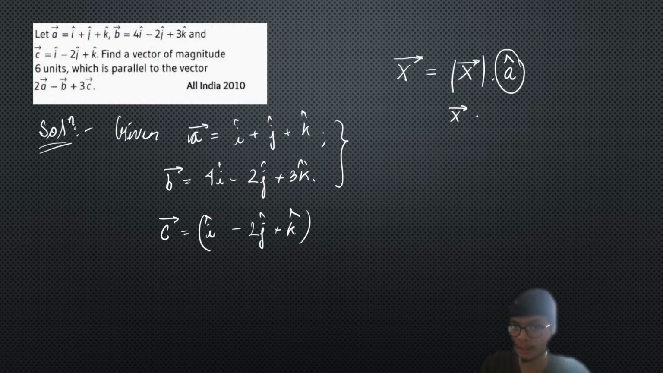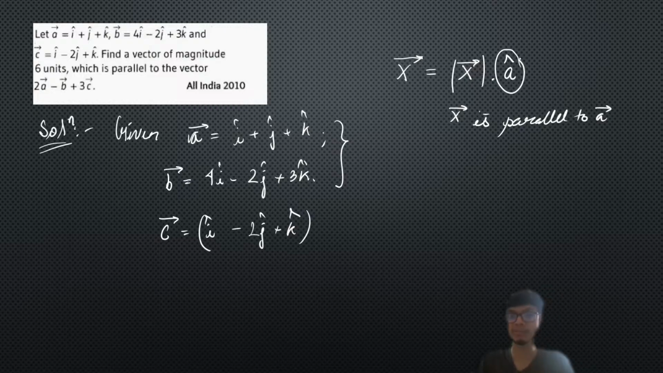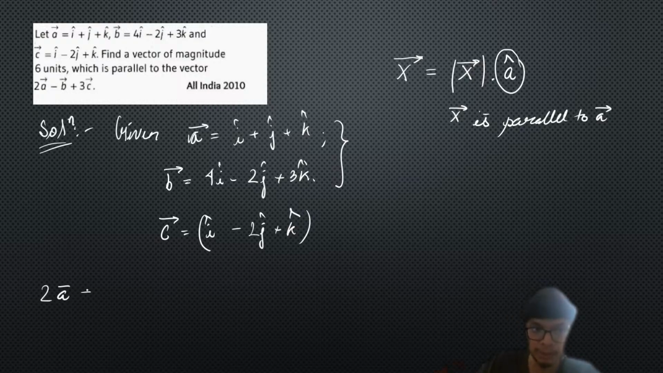So x is parallel to vector a. We just need to multiply the magnitude with the unit vector of a, or the unit vector along the direction of a. That will generate the vector which is parallel to a with the given modulus, or magnitude. So let us try to understand. It is parallel to the vector 2a minus b plus 3c.